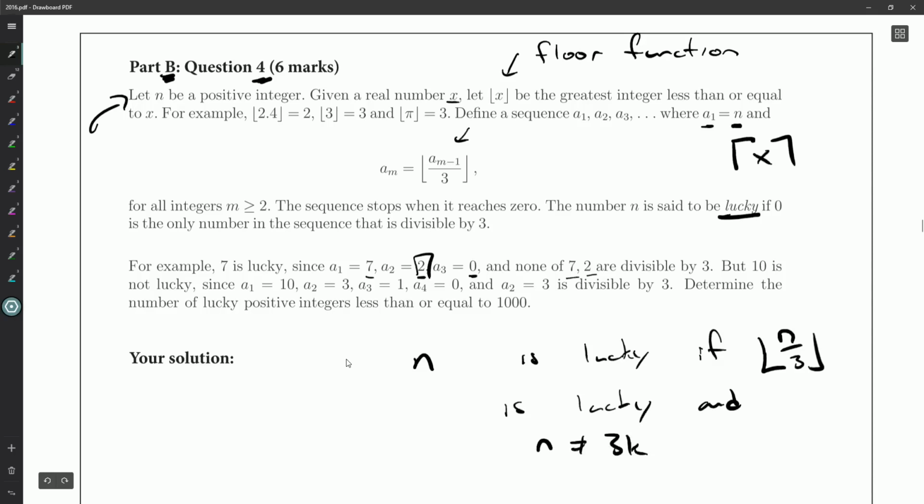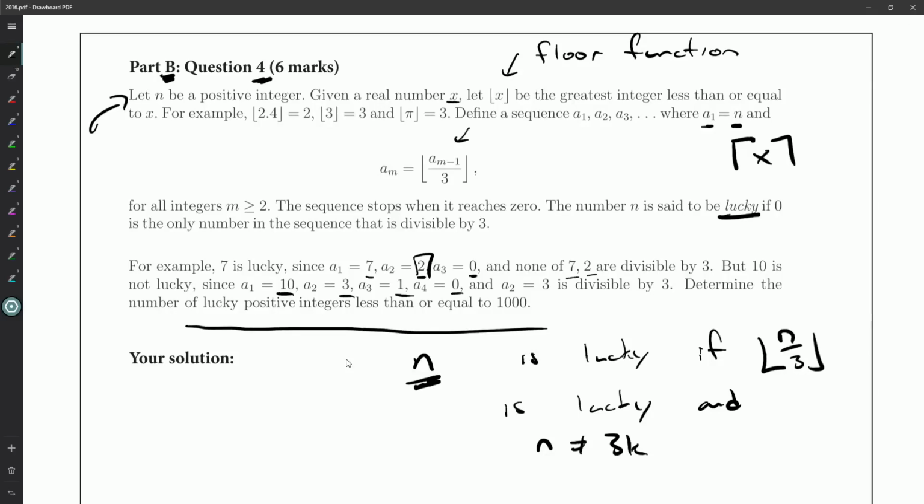Because if you're a multiple of 3, you've got no help because you're going to be the first term in the sequence. And now they show 10 is not lucky since 10 goes to 3, goes to 1, goes to 0, but as soon as you see that 3, you're unlucky because it's a multiple of 3 in the sequence that isn't 0. Alright, determine the number of lucky positive integers less than or equal to 1,000.